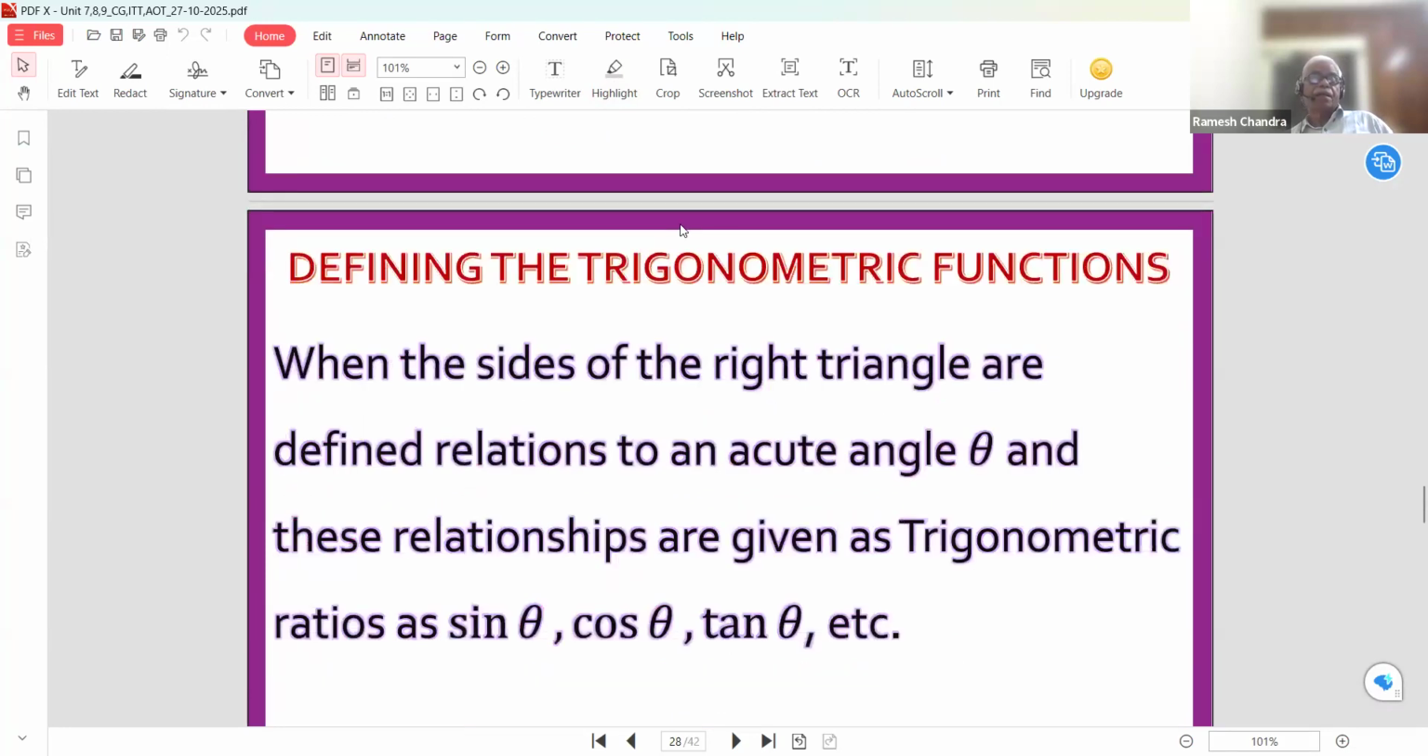When the sides of the right triangle are defined in relation to an acute angle theta, these relationships are given as the trigonometrical ratios. If we take the ratio of the altitude divided by the hypotenuse, this ratio is said to be the sine of the angle theta. Then the cos of the angle theta, the tan of the angle theta. In this way, the base divided by the hypotenuse, the altitude divided by the base. So we can get six types of ratios in the form of sine theta, cos theta, tan theta, cosec theta, sec theta, and cot theta.